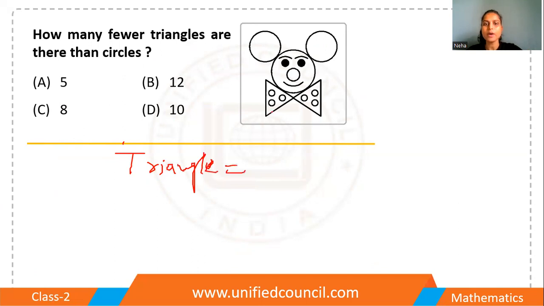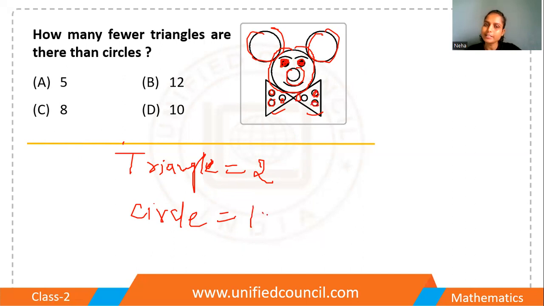Okay, so I think 1 and 2, two triangles are there, and how many circles are there? 1, 2, and this is the 3, and this is the 4, right? 5, 6, 7, 8, 9, and 10. You have to take the circles only, right? So these two you can't count, right? So how many circles are there? 10 circles are there, right? So 10 minus 2.